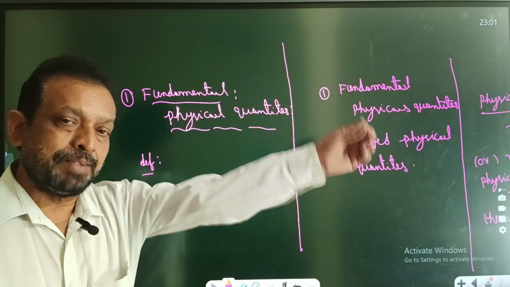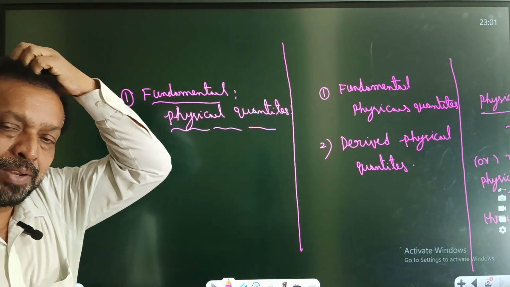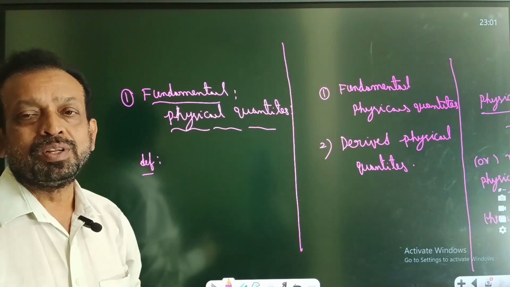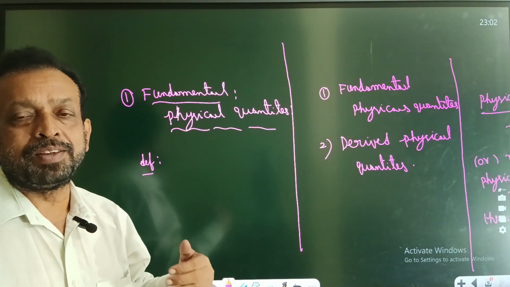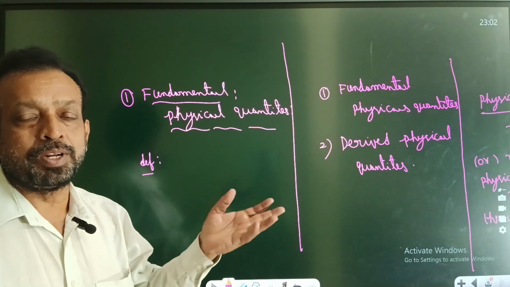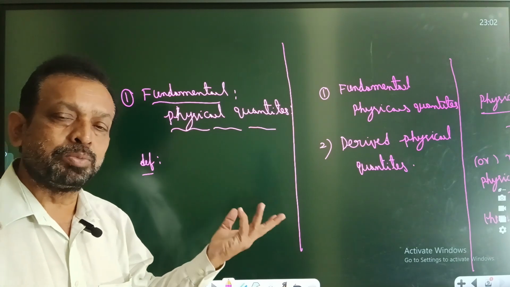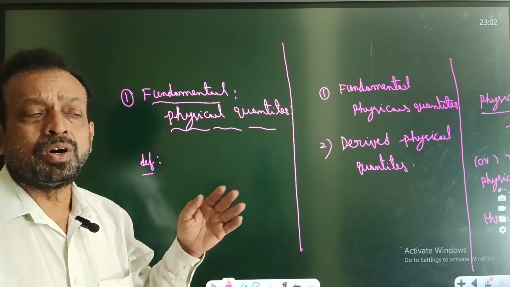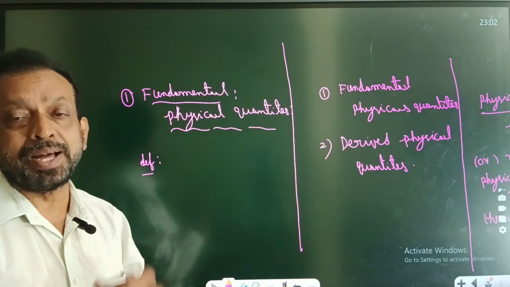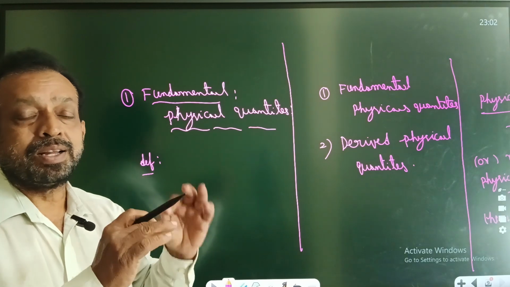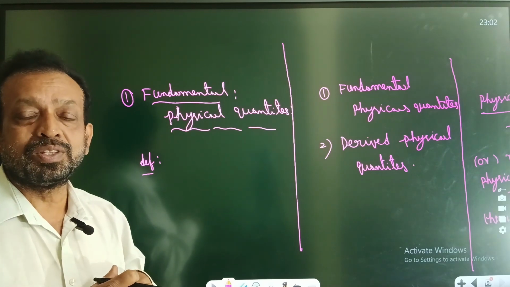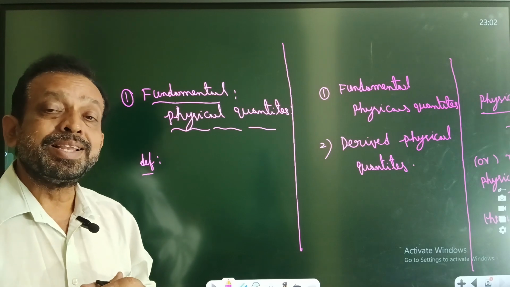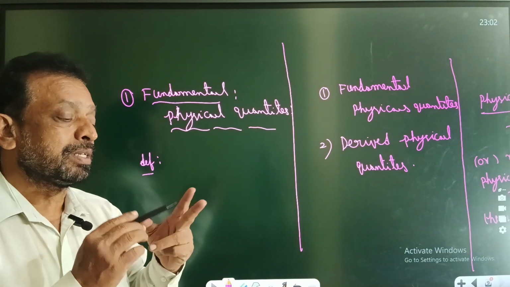In 1960, worldwide, previously only three fundamental quantities were considered while developing the science. But as modern science developed, they got a problem: from one place to another, different unit names were there. So in 1960 in Paris, scientists from all over the world sat together and concluded that there are 7 fundamental quantities, called the SI system. Previously there were 3: mass, length, time.